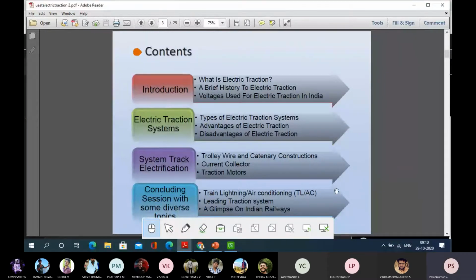This is the content we are going to see. What is electric traction, a brief history of electric traction, how much voltage is used for electric traction in India, the types of electric traction systems, the advantages of going for electric traction, though there is no need to mention the advantages specifically because you already know them very well, and a comparison with gasoline engines, how much CO2 can be saved.